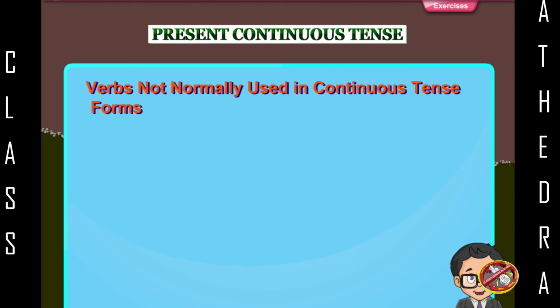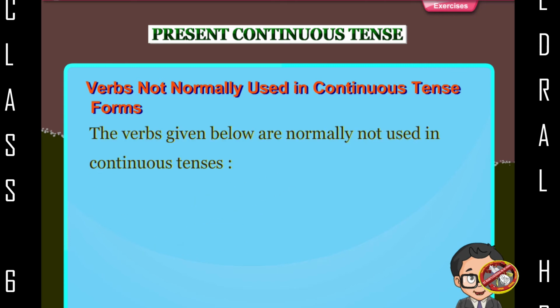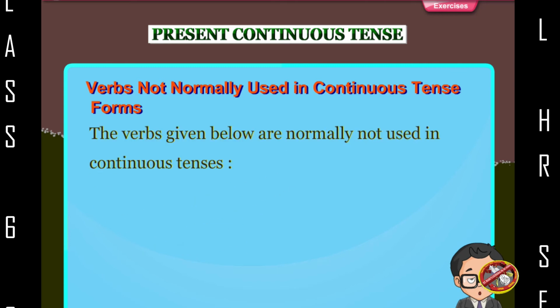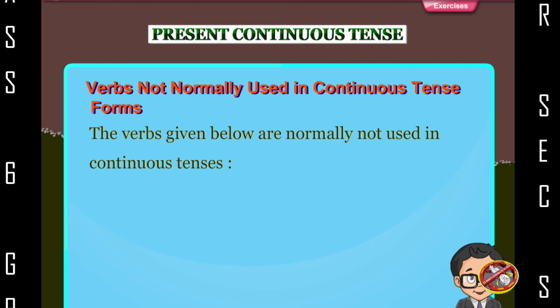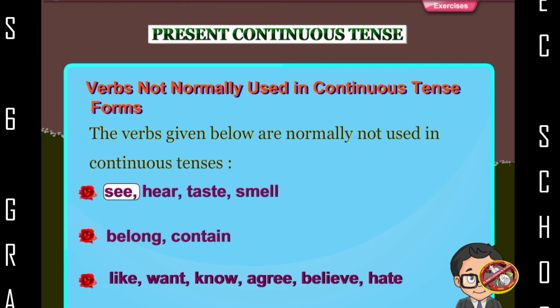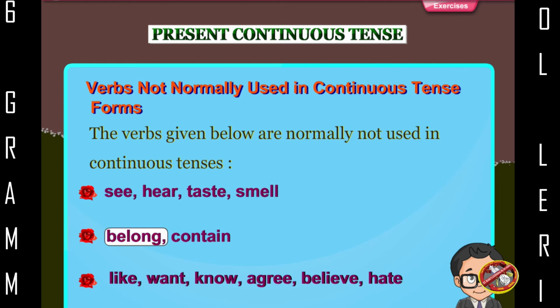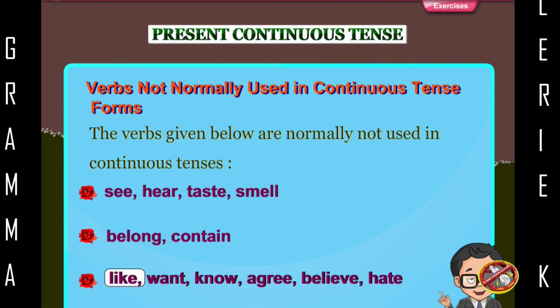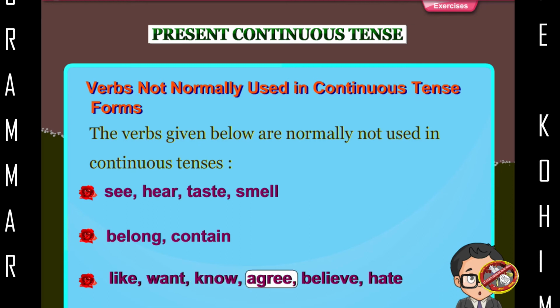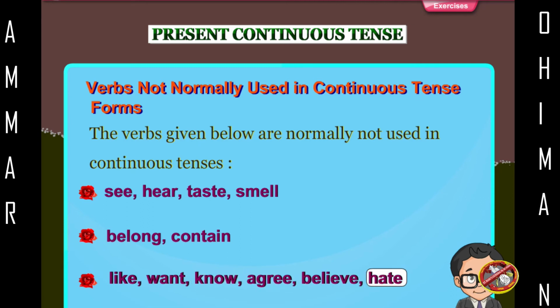Verbs not normally used in continuous tense forms. The verbs given below are normally not used in continuous tenses: see, hear, taste, smell, belong, contain, like, want, know, agree, believe, hate.